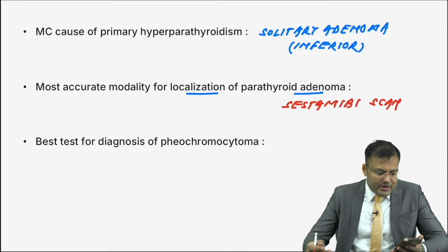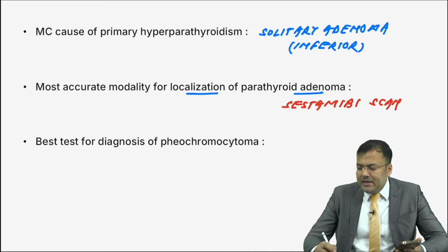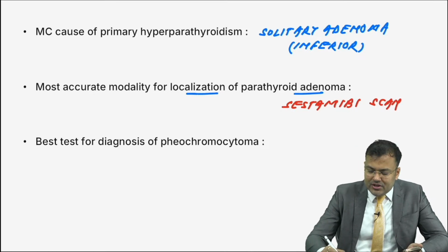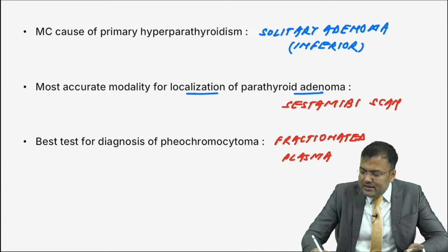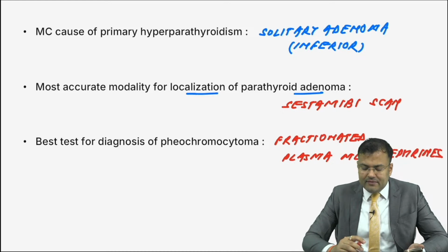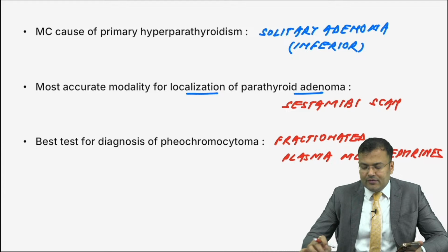Very good. First person to reply here, Guera, that is plasma metanephrines. So it is fractionated plasma metanephrines. Clear, guys? That's the best test for diagnosis of pheochromocytoma.